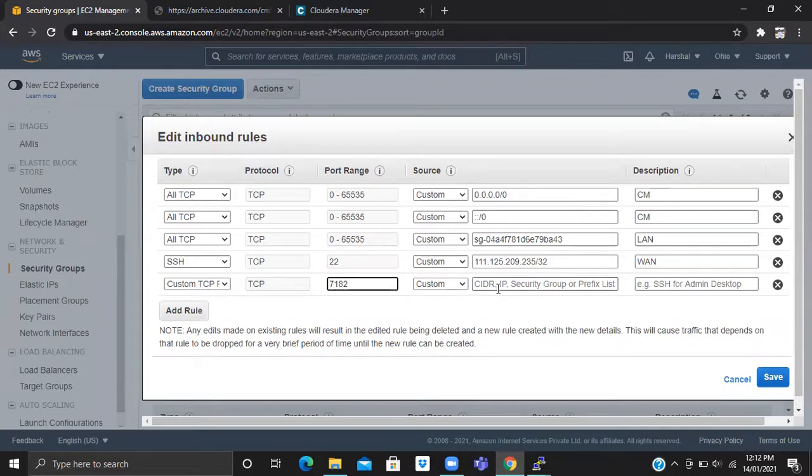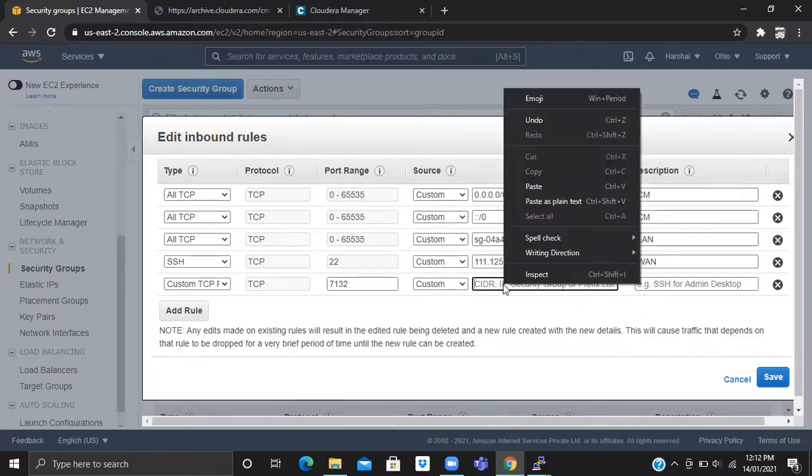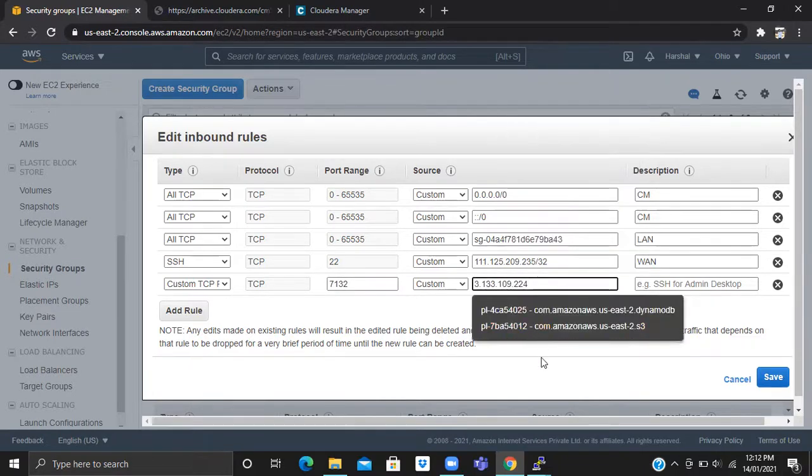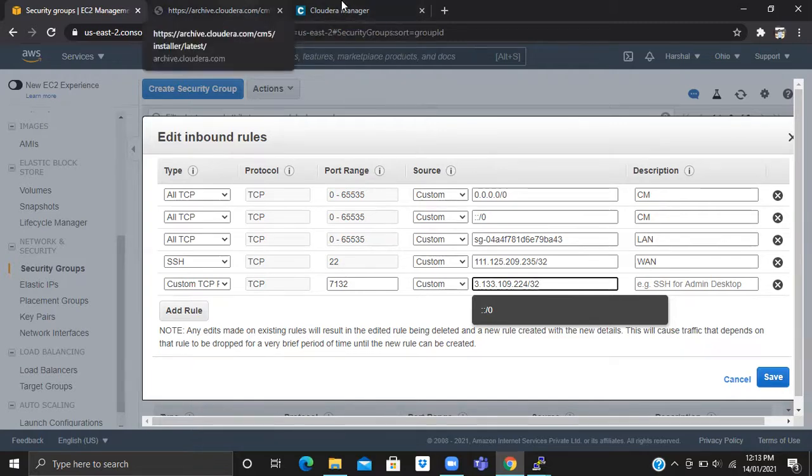What is the port number for 7132? For what service are you using this? For Cloudera Manager or what?